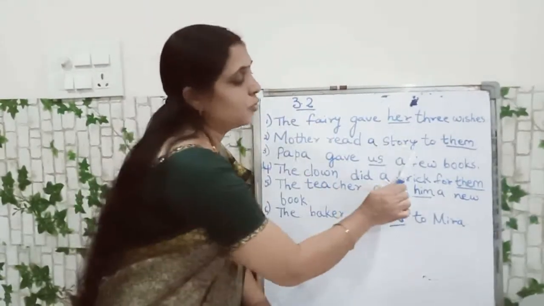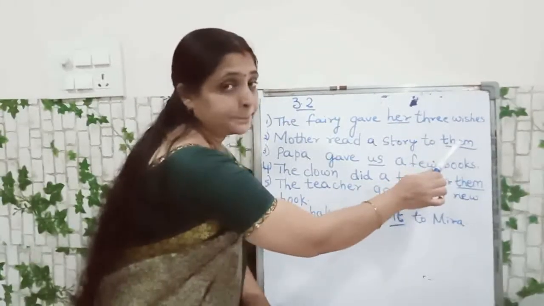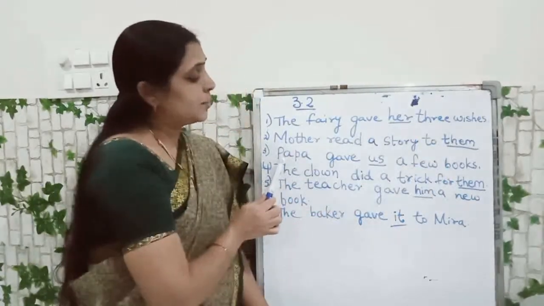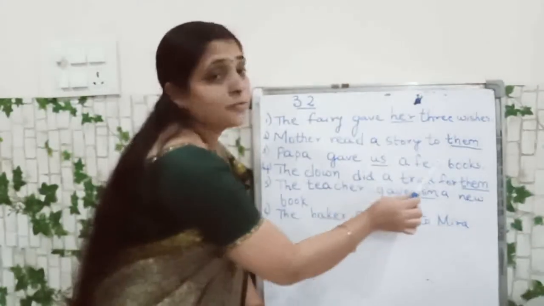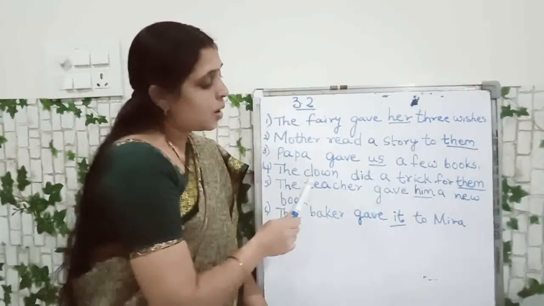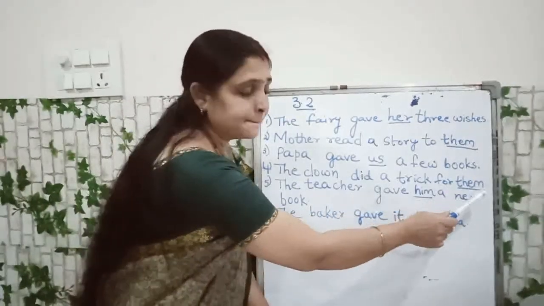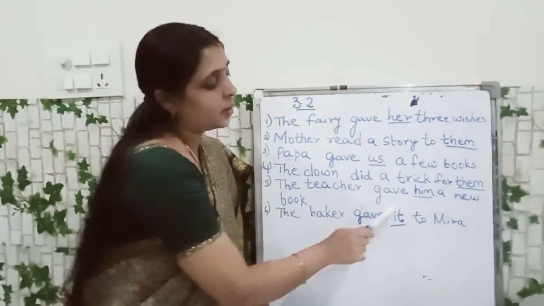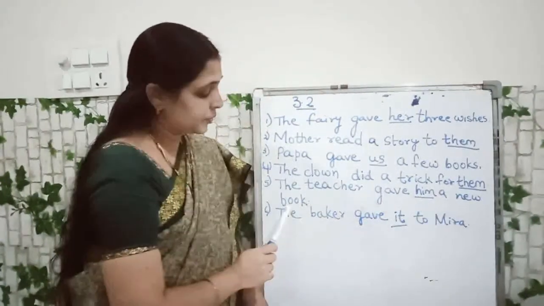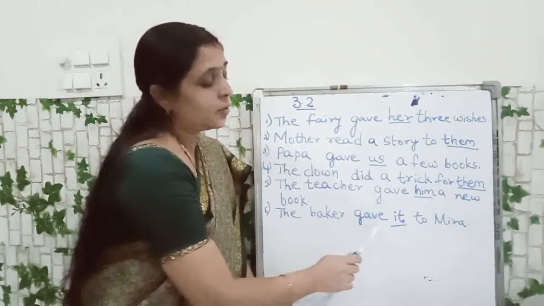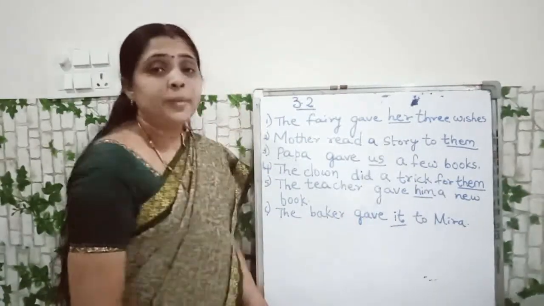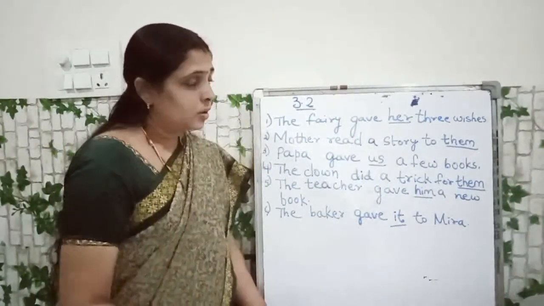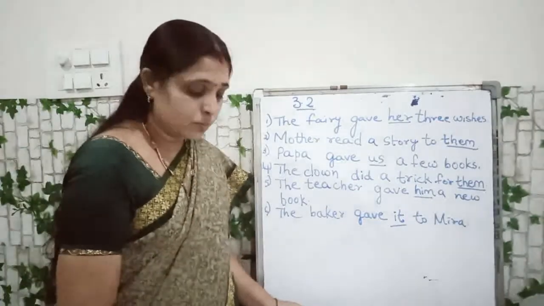Mother read a story to them. Next one. Papa gave us a few books. The clown did a trick for them. The teacher gave him a new book. The baker gave it to Meera. Okay, children? Write down in your workbook.